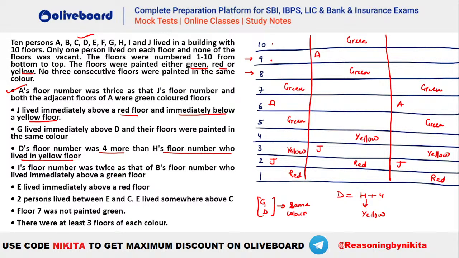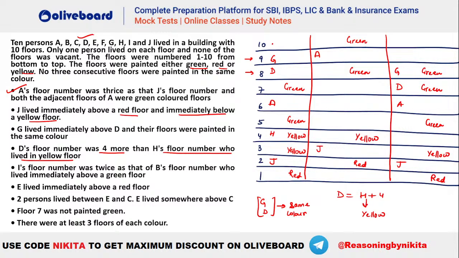Okay, let's take the two cases. Let's say we take your G here and D here. So if D is here, H will be here, yellow in color. This is one case. And similarly, we can have G here and D here. G and D are of the same color. That means in this case, this will be your green, right?